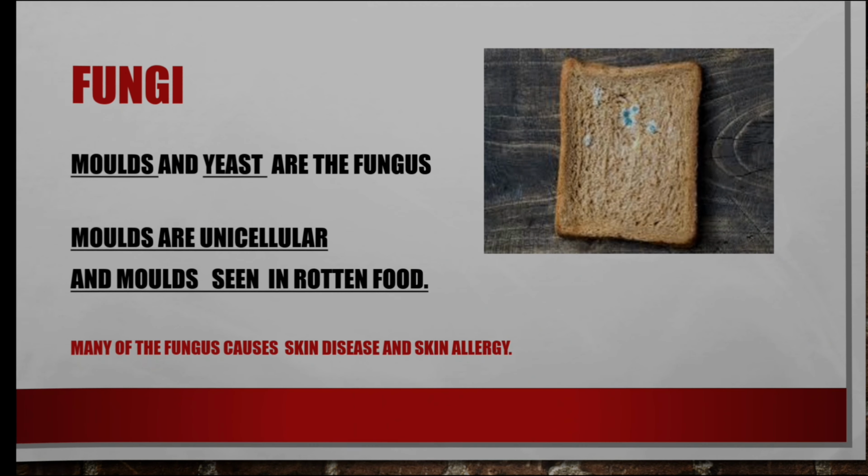Next, fungus. Fungi, molds are found on rotten food. As we already discussed, when moist bread is kept in a warm place we find a certain growth, that is mold. Here, see, this is mold. These are unicellular and molds are seen in rotten food. Many fungi cause skin diseases and skin allergy.